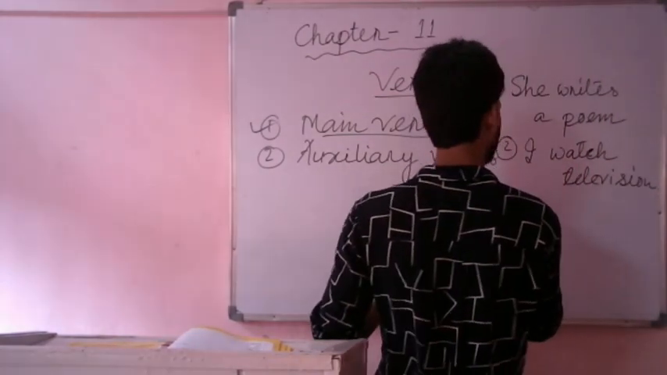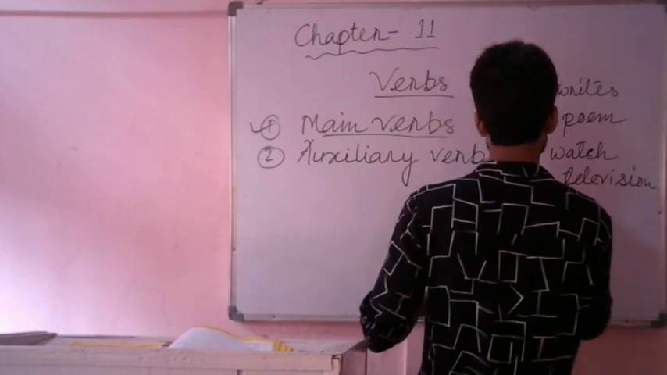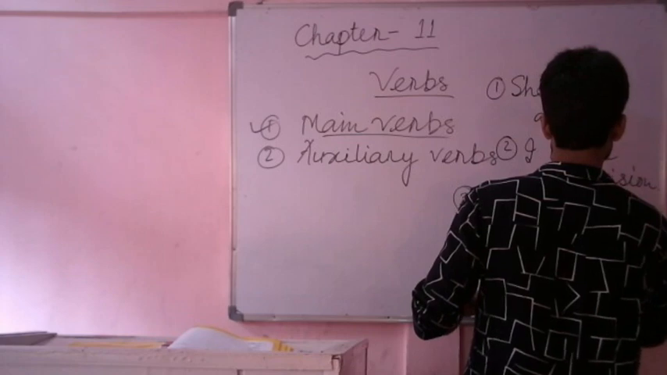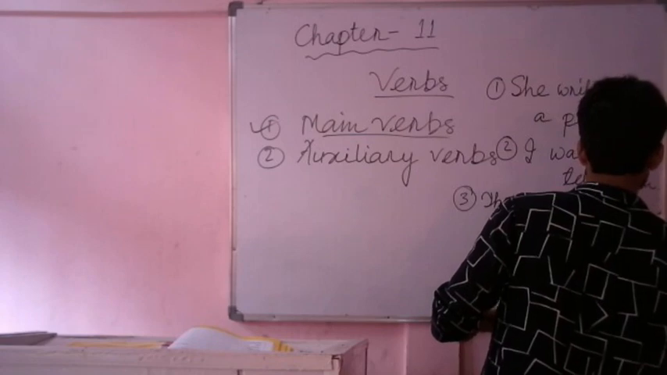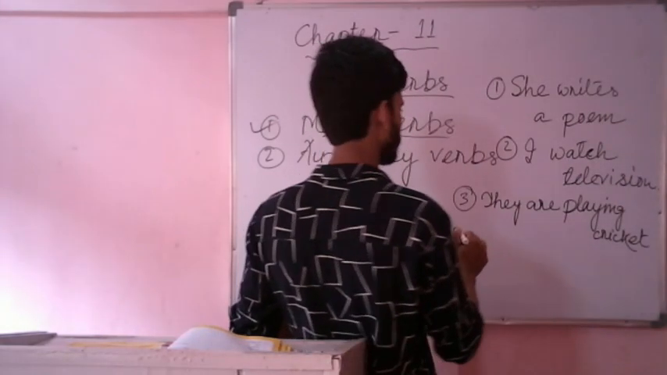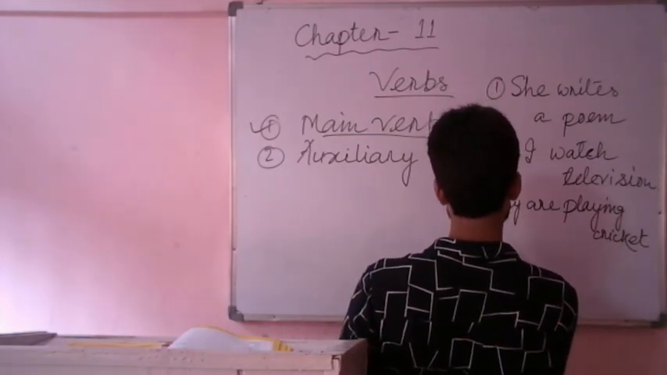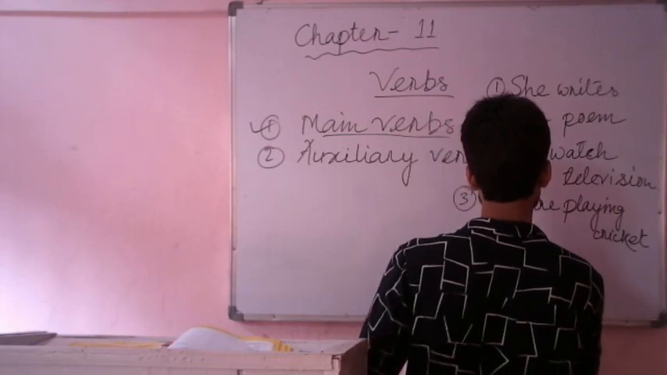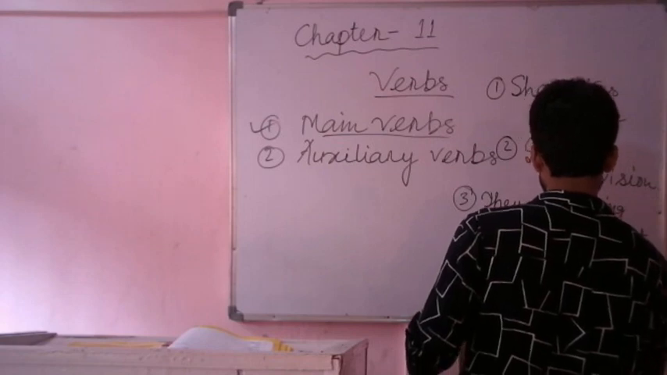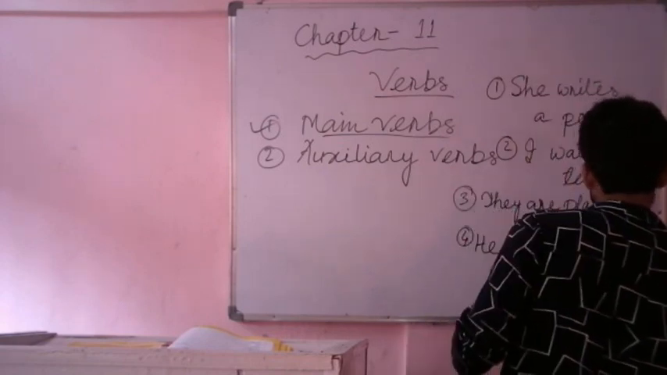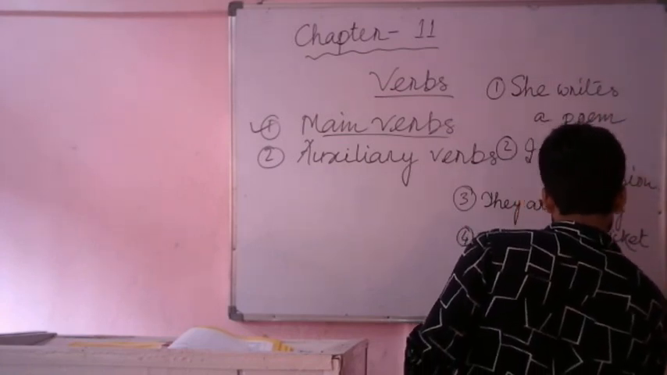And then let me write two more sentences. They are playing cricket. They are playing cricket. Then let's write one more sentence. He is riding a bike or motorcycle.